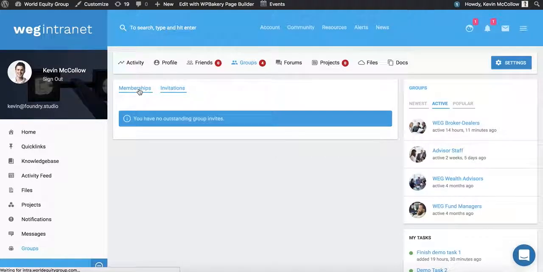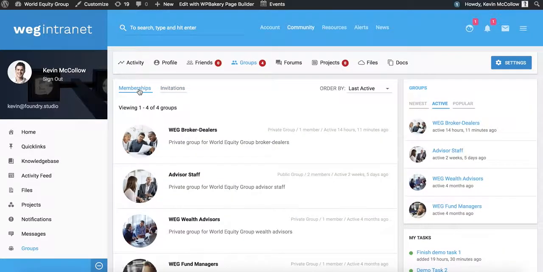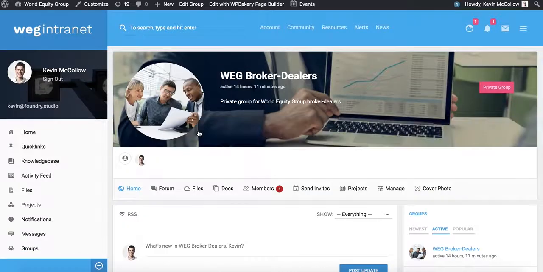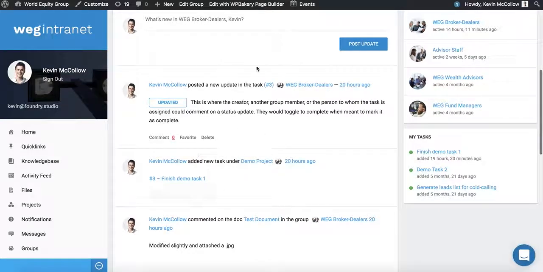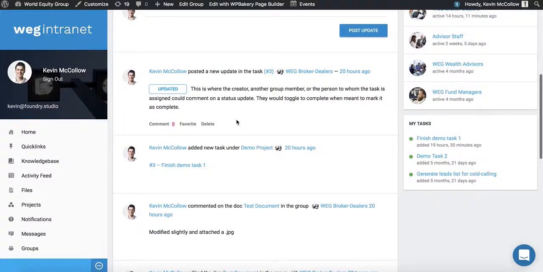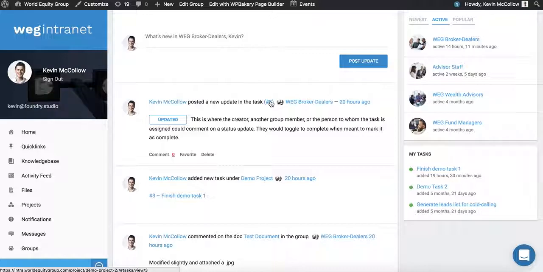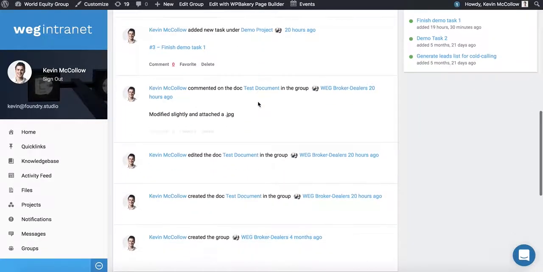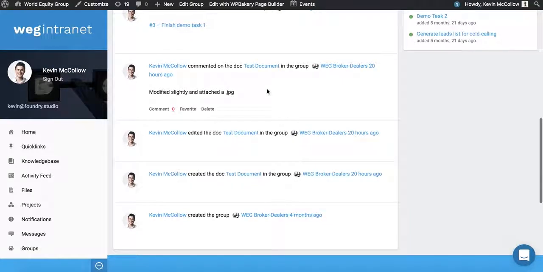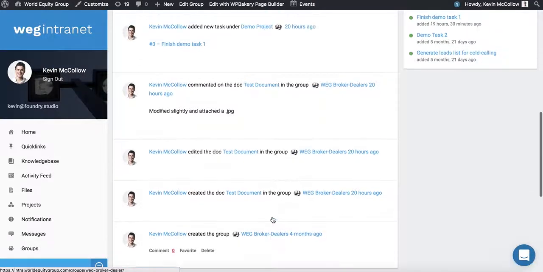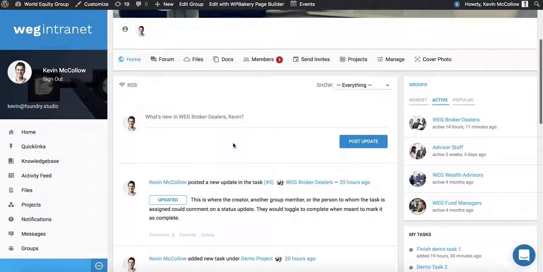Now, let's navigate to a group's page, the wall, so to speak, and let's see what's going on there. So each group has an activity feed that shows everyone in that group what they've done. So I posted an update on task number 3. I added task number 3. I commented on a document that was assigned to this group. I created the group. Effectively, this is just going to be an exhaustive feed of anyone who has done anything in any of the files, documents, tasks, projects assigned to said group.